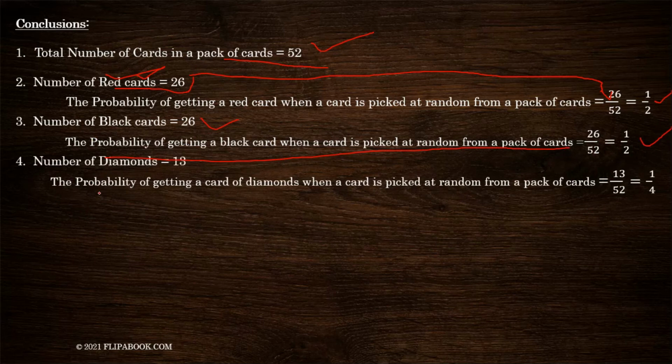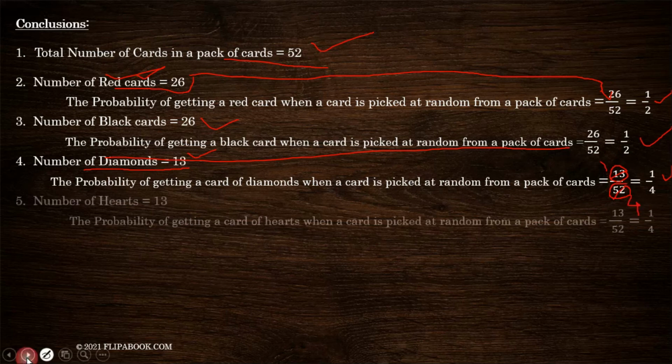Next, diamonds. The number of diamond cards is 13. So this is the number of outcomes favorable to the event of getting a diamond card. So just replace it in the formula. It is 13 divided by the total number of cards, which is 52. Cancel out the common factor. This will give you 1 by 4 as your answer, because 13 ones are 13 and 13 fours are 52.